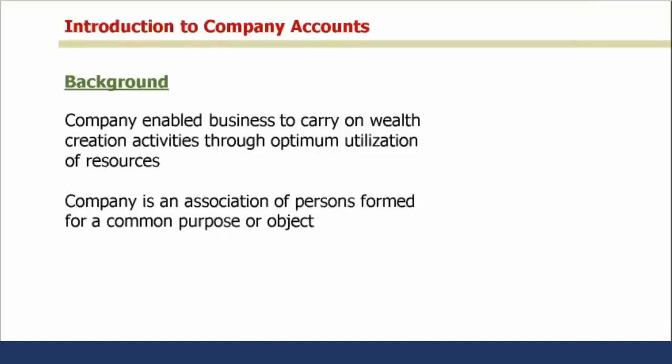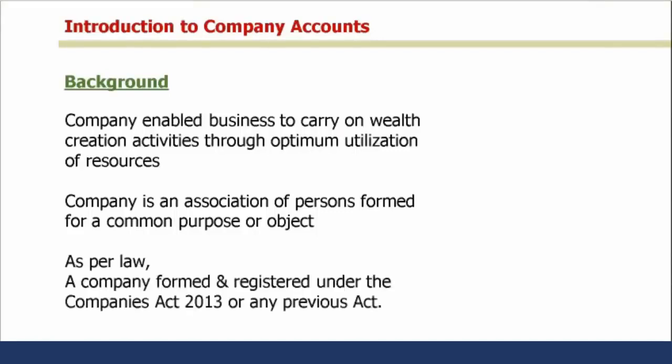In simple terms, a company is an association of persons formed for a common purpose or object. There has to be a common business purpose. It could be for profit, it could be not for profit, but there has to be a common purpose to form a company. The law defines a company as a company formed and registered under the Companies Act 2013 or any previous act. Previous act means the act which was established before incorporation of this Companies Act 2013. If some companies were registered and incorporated under it, those companies will also be treated as valid companies.